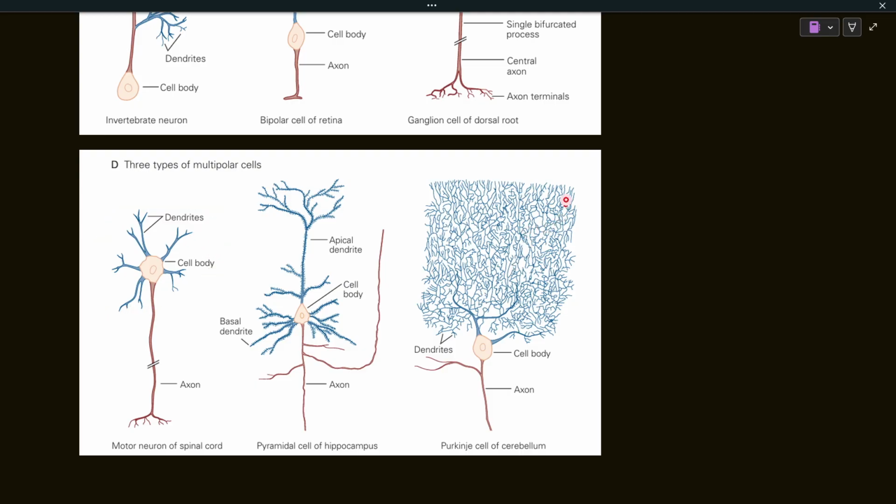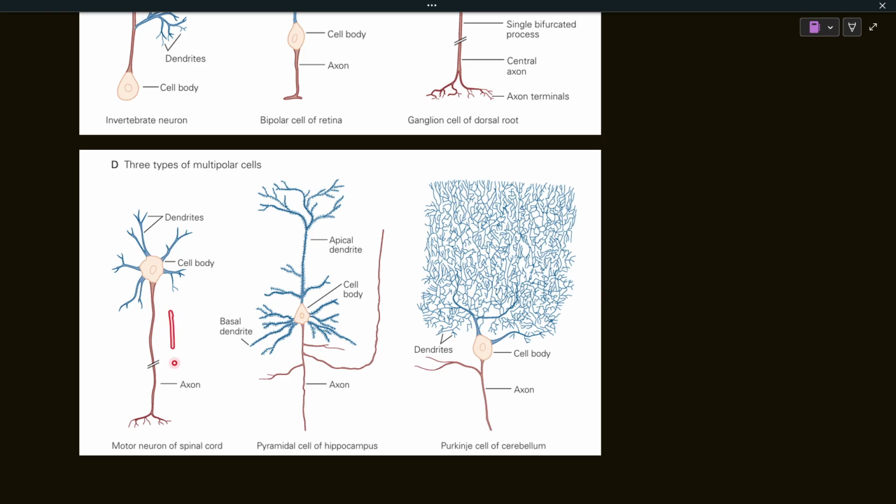Here you can see a quite bushy neuron, where the dendrites are branched very intricately. This is the Purkinje cell of the cerebellum, the hindbrain. Here the dendrites are not as intricately branched as in the Purkinje cell. This is the normal schematic of a motor neuron, a multipolar cell.